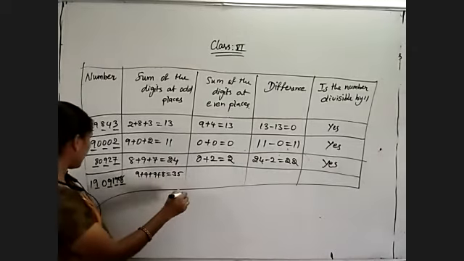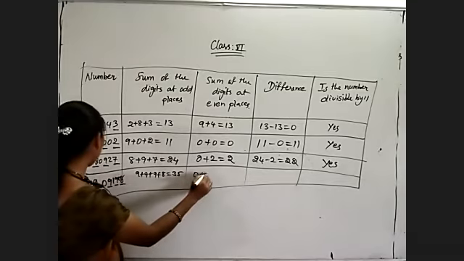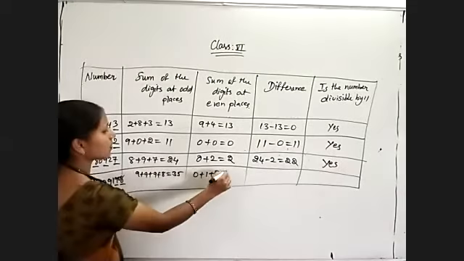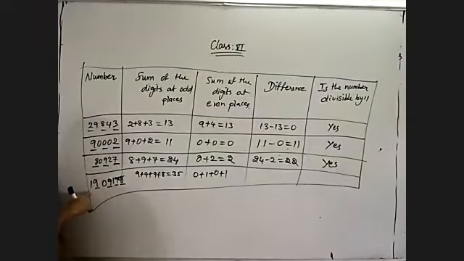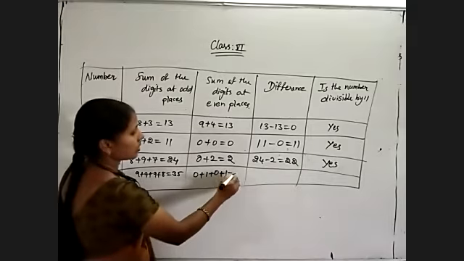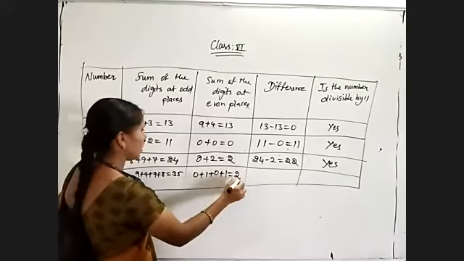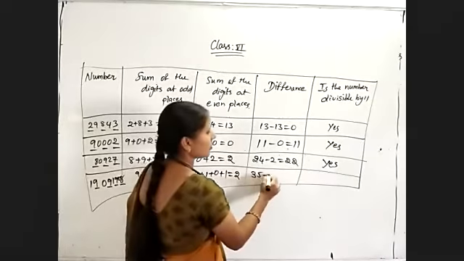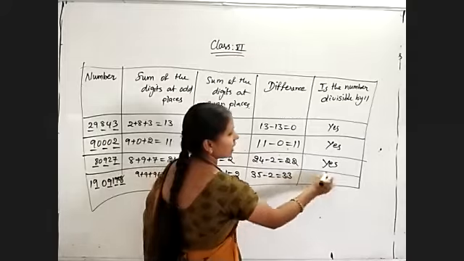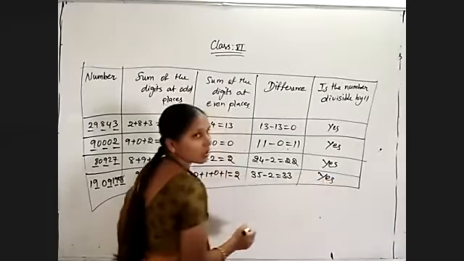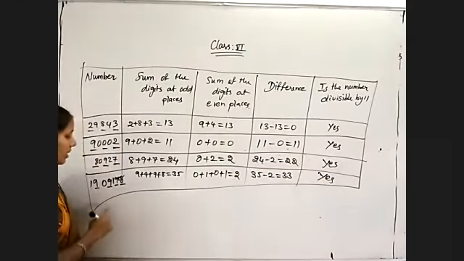Now the even place digits, 0 plus 1 plus 0 plus 1, which is equal to 2. 35 minus 2 is equal to 33. 33 is a multiple of 11, so the complete number is divisible by 11.